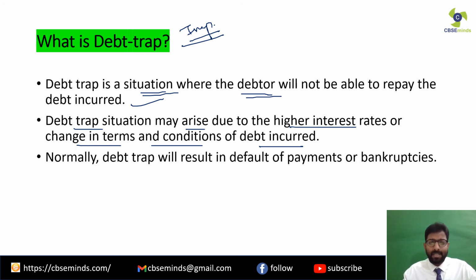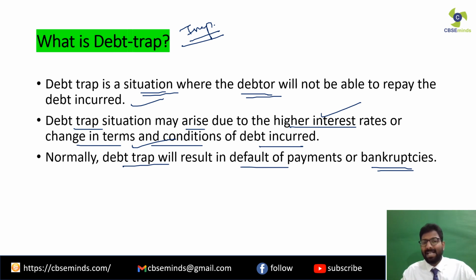A few of them are high interest rates, or a change in the terms and conditions of the debt incurred, or, as in the case of Swapna, things did not turn out that well. Her crop spoiled, and that is how she suffered a huge loss. Last point, normally a debt trap will result in default of payments or bankruptcies.